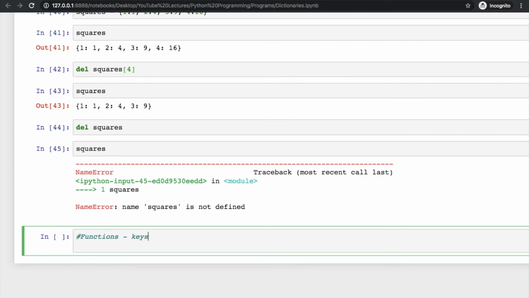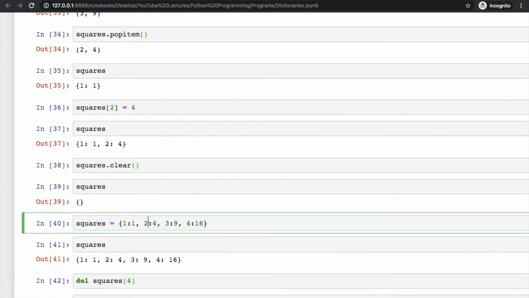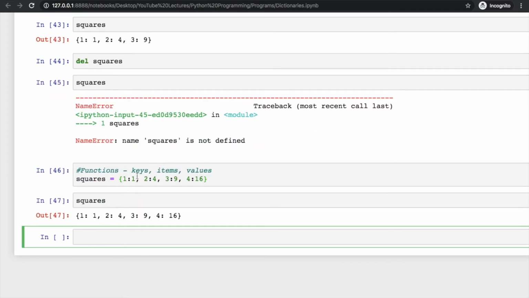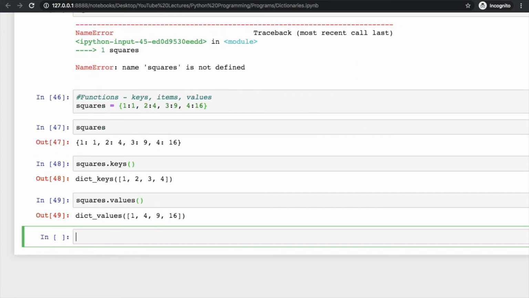These are keys, items, and values. So I will pick this squares again and try to apply something over it. So check squares. If you use this function keys, it will give us all the keys of this squares. Clear? So 1 2 3 and 4. If you use squares and then the values function, it will give us all the values like 1 4 9 and 16. Clear? 1 4 9 16.